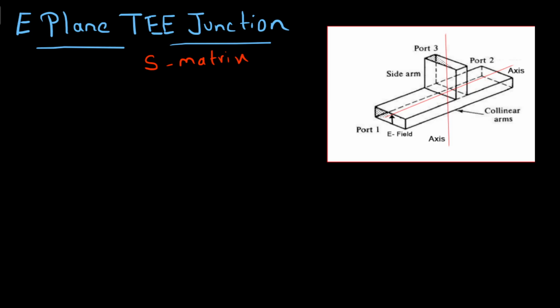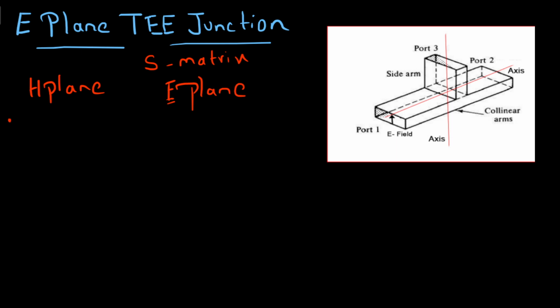So what is the major difference between E plane and H plane? There are two differences.